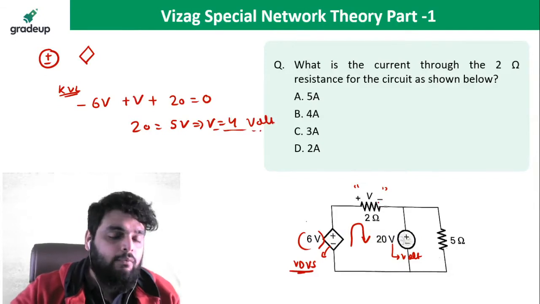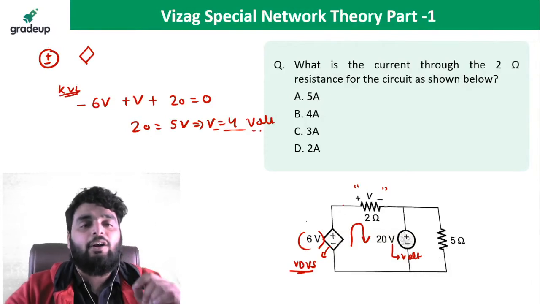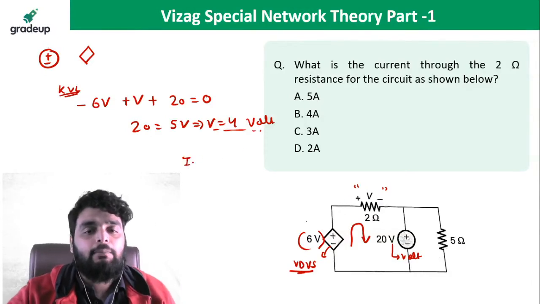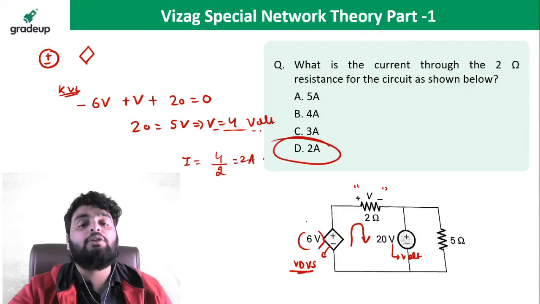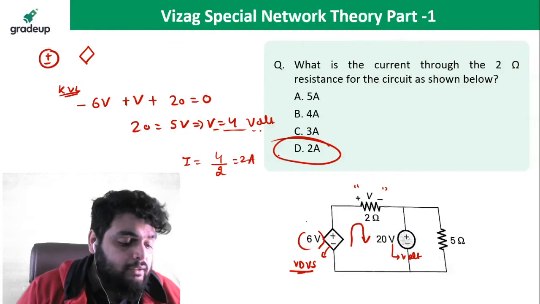Now if V is 4 volt, I know the resistance. Can I find out the current? Obviously. What will be the current here? Current is 4 by 2, which comes out to be 2 ampere. Option D. Okay. This question is important.